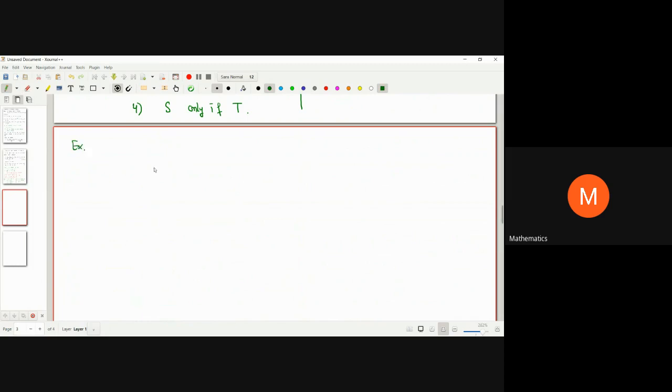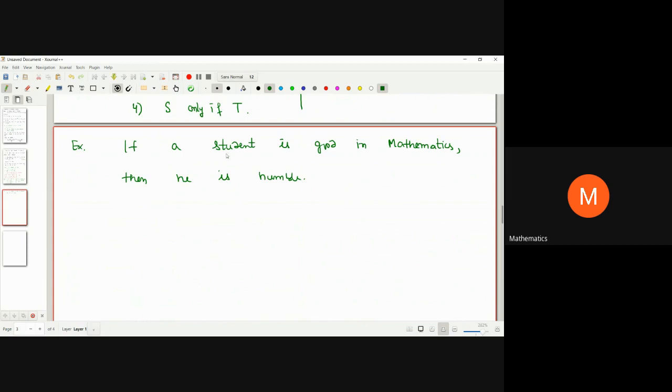This is if a student is good in mathematics, then he is humble. Okay. Now just see, it is also containing two statements.